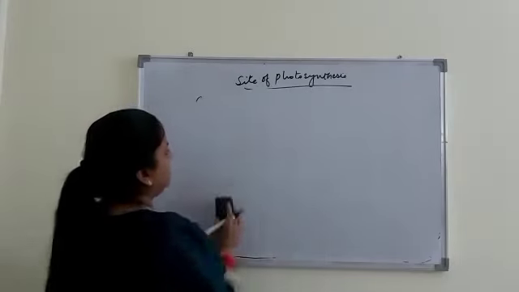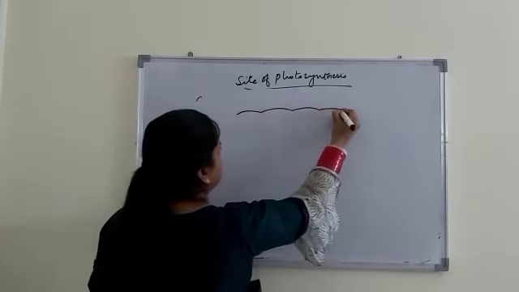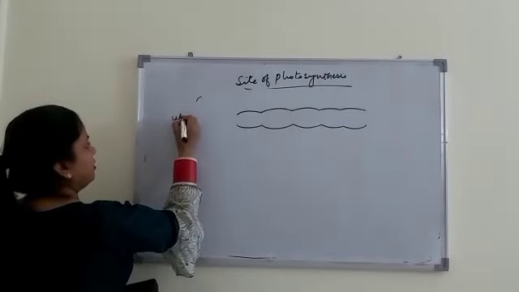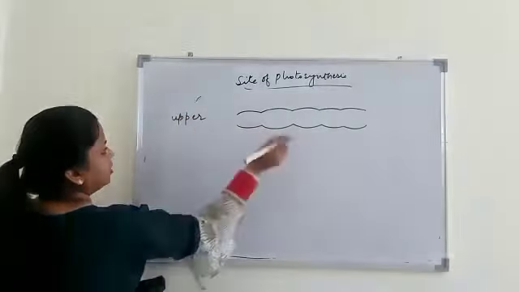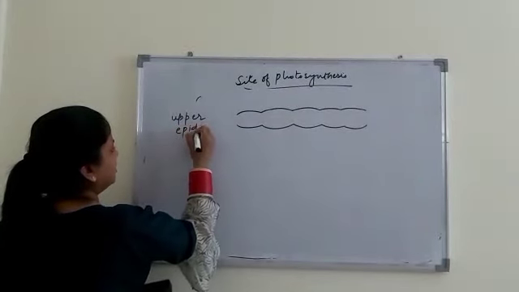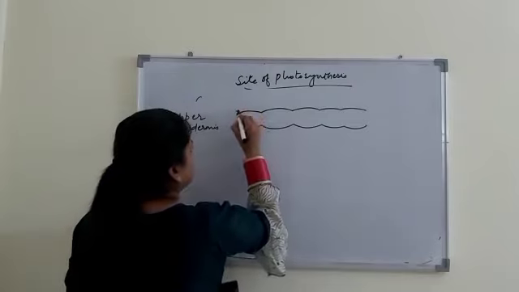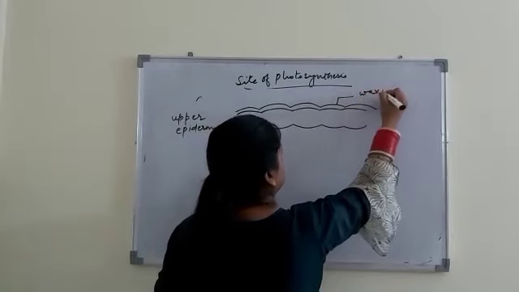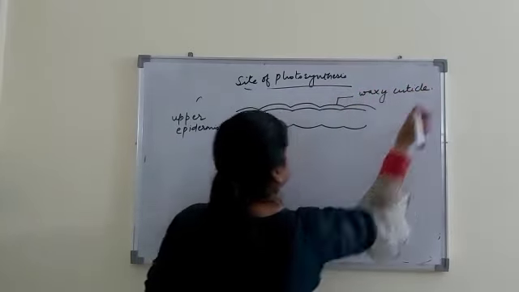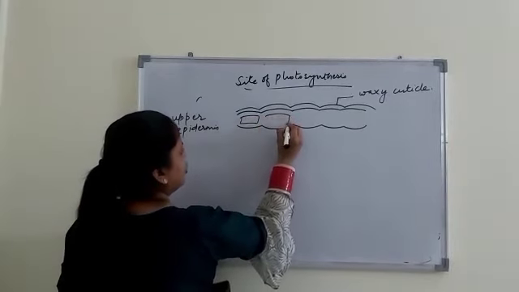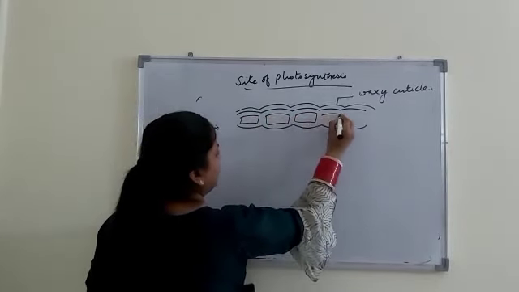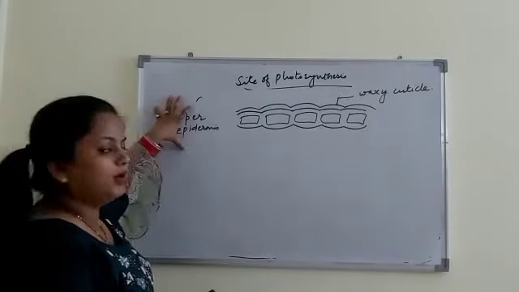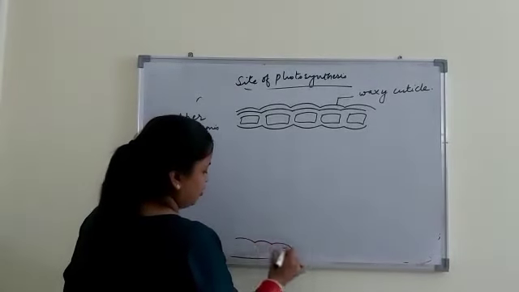If we see diagrammatically, then this is epidermis and this one is upper epidermis. There are two epidermis present in a leaf. This is the upper epidermis, which is also covered by waxy cuticle. This upper epidermis is without stomata, and actually it is a protective covering which prevents internal organs from damaging. Okay, so this is upper epidermis, and here we will draw lower epidermis.